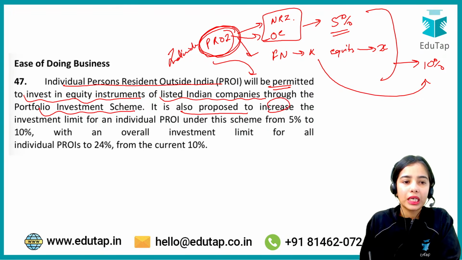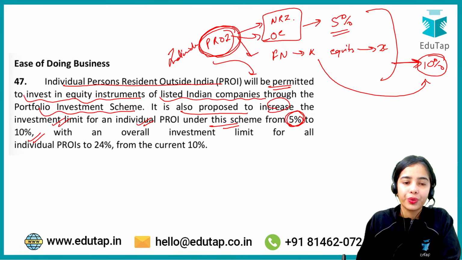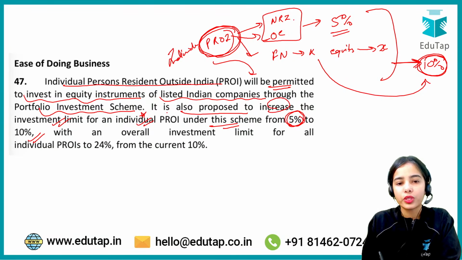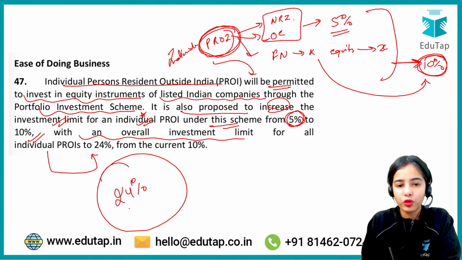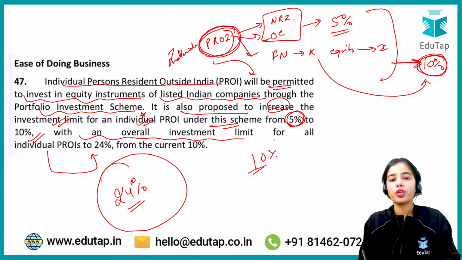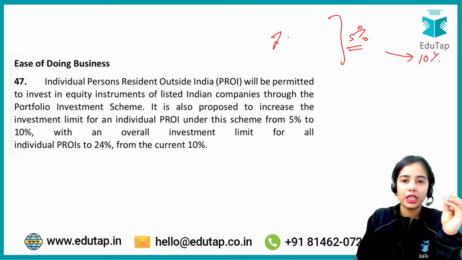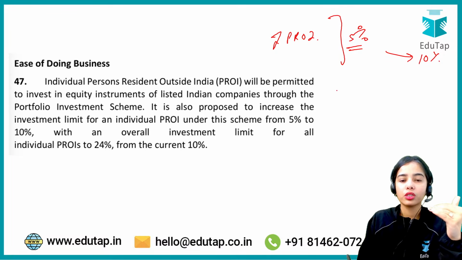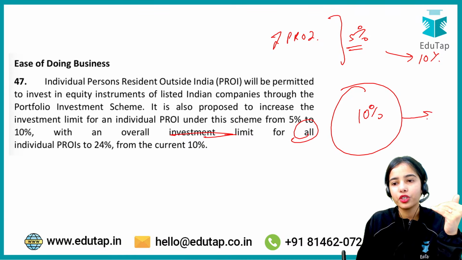So it is also proposed to increase the investment limit for an individual PROI under the scheme from 5% to 10%. So the limit has been increased to 10% for the individual person resident outside India for investment. Okay. With an overall investment limit for all individual PROIs. So for all individual PROIs, the limit has been increased to 24% from the 10%. So for the individual PROI, the limit was 5%, which has been increased to 10%. And for the overall investment limit for all PROIs, this has been increased from 10% to 24%.